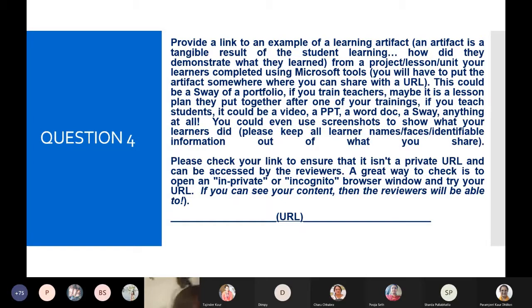Accordingly, we have to see what we have mentioned in question number 3, according to the weightage and according to the viewability, according to the 21 CLD. What we are talking about in question number 3, accordingly, the URL needs to be pasted here in question number 4. Questions number 3, 4, and 5 are interlinked.